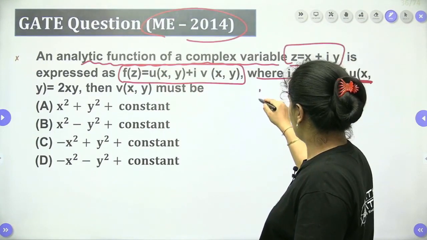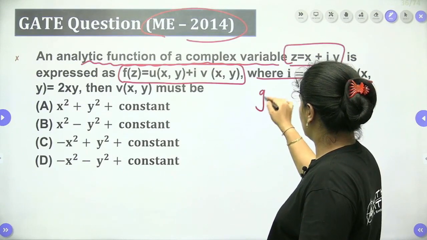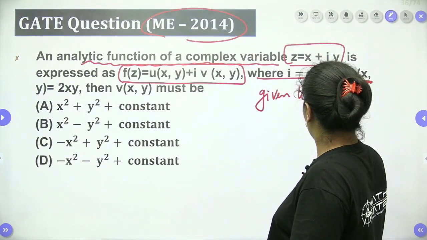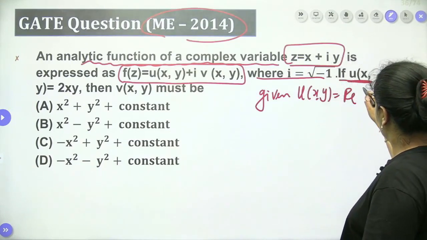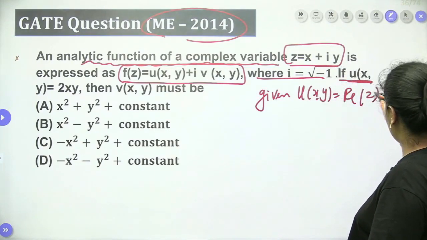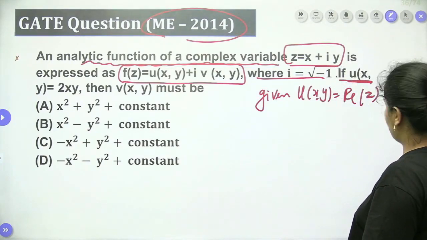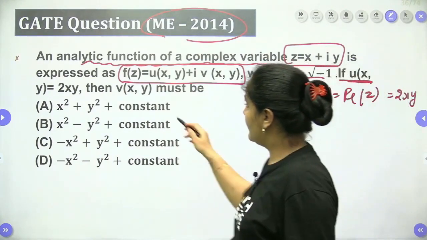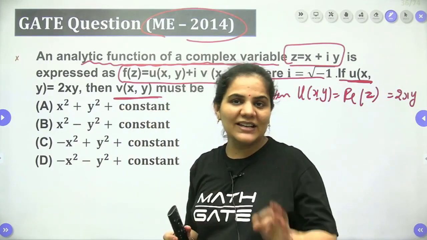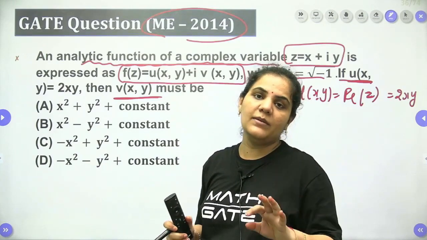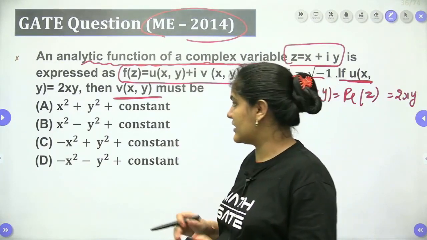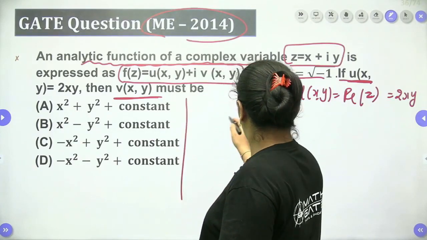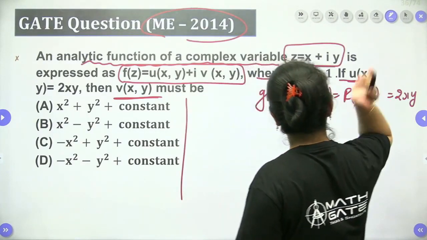If u(x,y), the real part, is equal to 2xy, then you have to find v(x,y). These types of questions can be framed on analytical functions, so we can approach here.